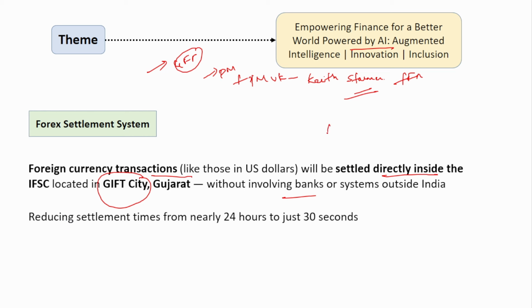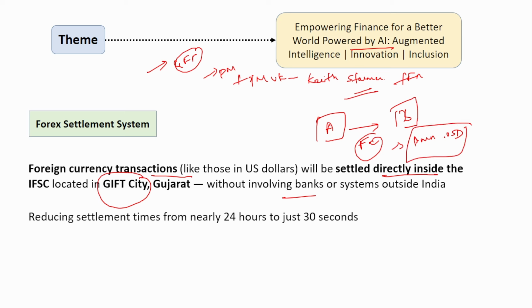Say suppose there is a bank A in the GIFT City, which is in Gujarat, and there is a bank B, which is also in the GIFT City. So if they want to do a transaction in foreign currency terms, say suppose 1 million USD has to be transferred from bank A to bank B.